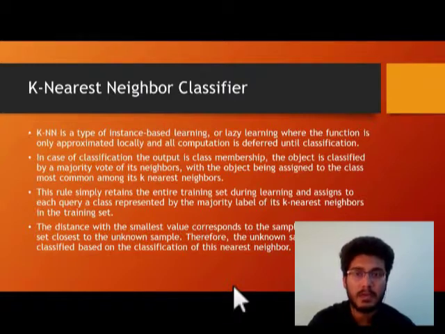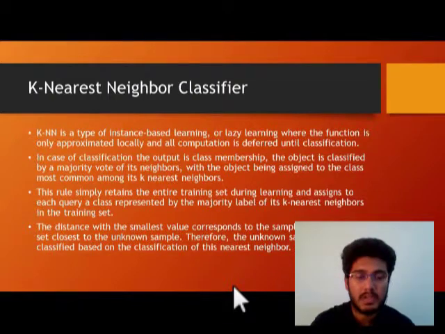In this part of the video we talk about the KNN classifier, or the k-nearest neighbor classifier. KNN is a type of instance-based learning or lazy learning algorithm where the function is only approximated locally and all the computations are deferred until classification is done. In case of classification, the output is class membership. The object is classified by majority vote of its neighbors, with the object being assigned to the class most common among its k neighbors.